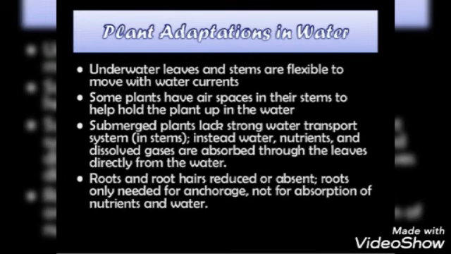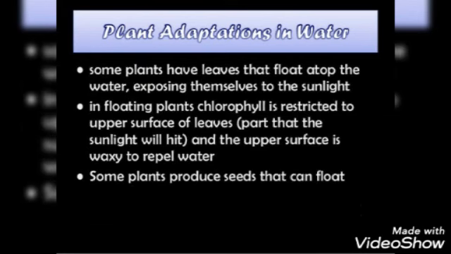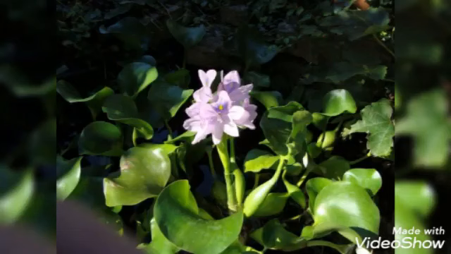Also, the root and root hairs are reduced or absent, and roots are mainly needed for anchorage, not for the absorption of nutrients and water. In different plants, they may have leaves that float atop the water, exposing themselves to the sunlight. In such floating plants, chlorophyll is restricted to the upper surface of the leaves only, which gets hit by the sunlight. And some plants produce seeds that can float.